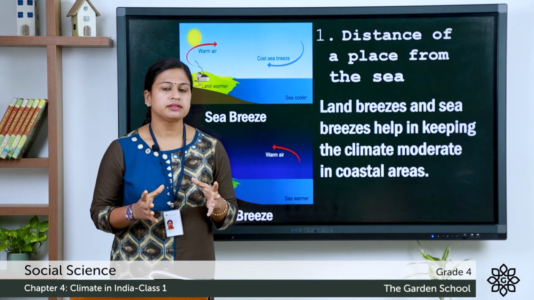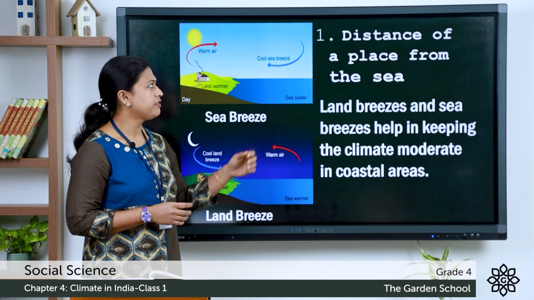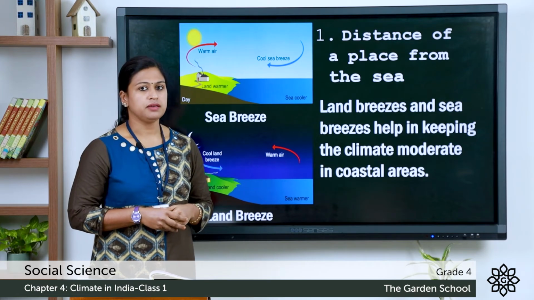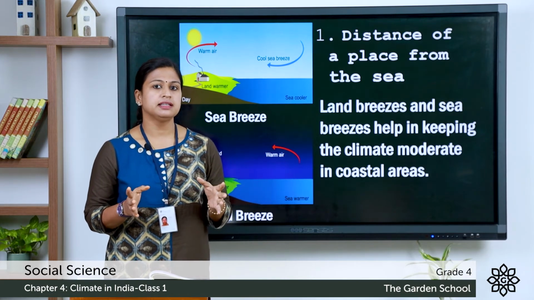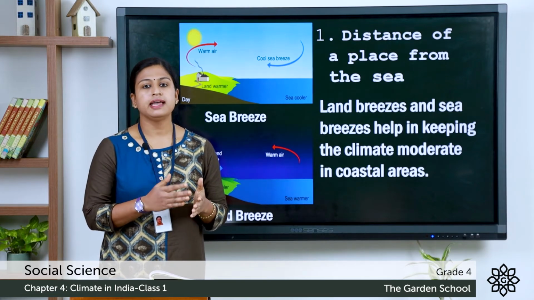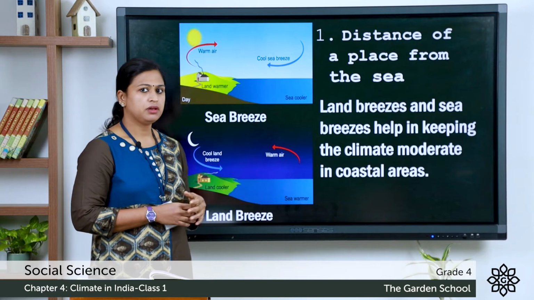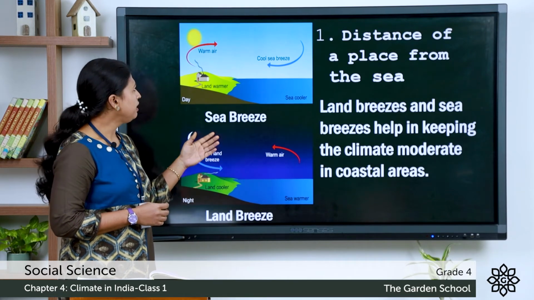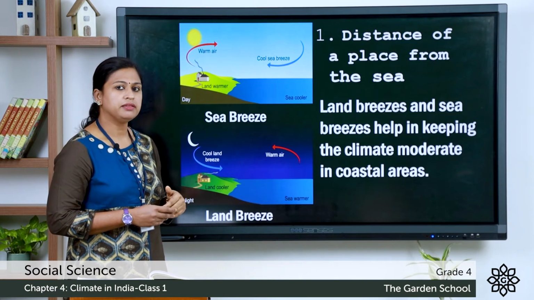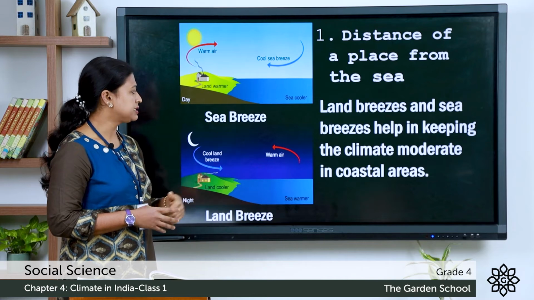Now, there are many factors which affect the climate. This is the first factor, that is the distance of a place from the sea. Usually, the places near the sea have moderate climate. This is because water gets heated and cooled comparatively slower than the land. Now, during the daytime, when the warm air over the land rises, it is replaced by the cool air from the sea and it is known as sea breeze.